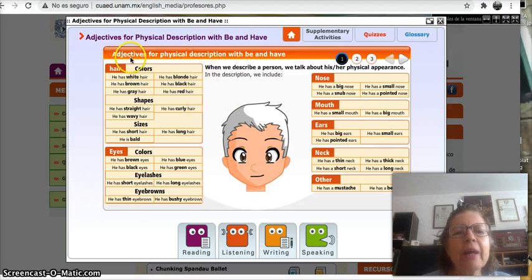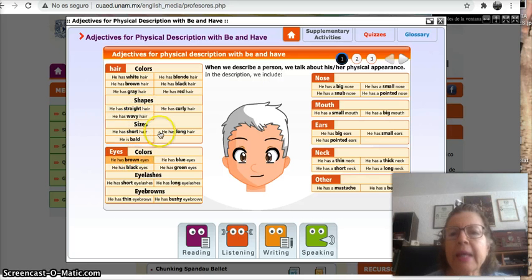Okay, here we have the adjective for physical description with be and have. That is our theme on Unit 1. For example, if you're going to describe the color, he has white hair, he has black hair, or shapes, he has straight hair, or eyes, he has brown eyes.